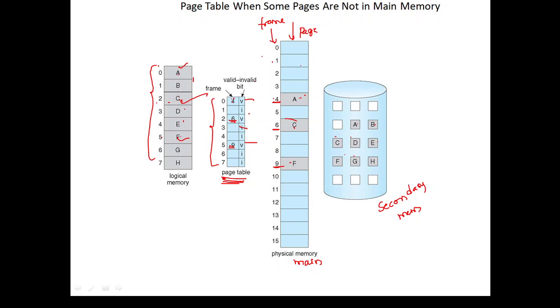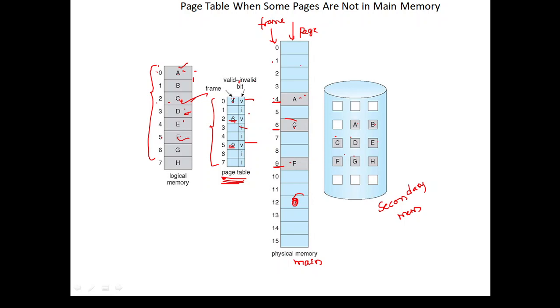So when the page is not in the main memory, we'll go for the demand paging concept, that is, which page we are in need of. Now if we want to have a D page, here we are writing the page number. So zero is A. A is in which frame? Fourth frame. Suppose we are going to have a six. So 6 is the page number.